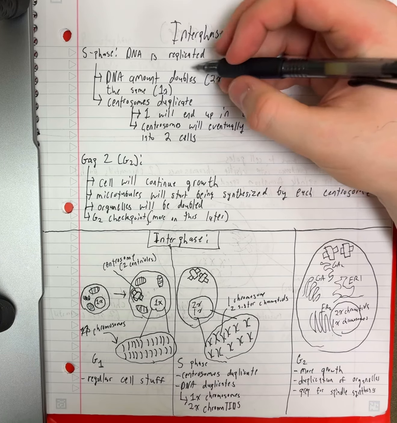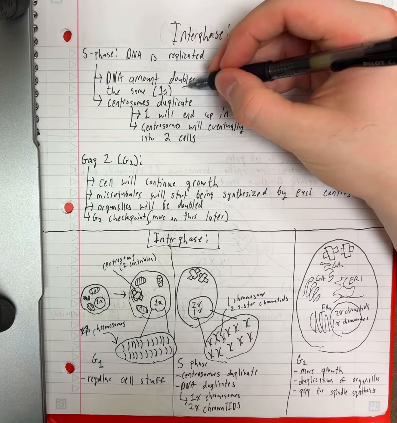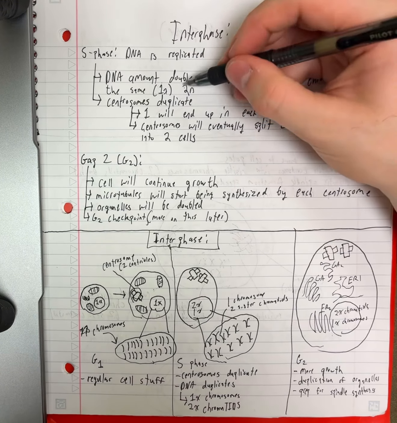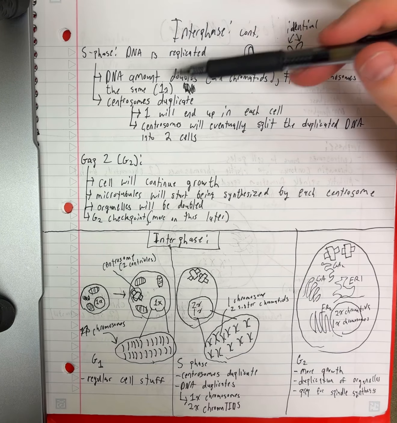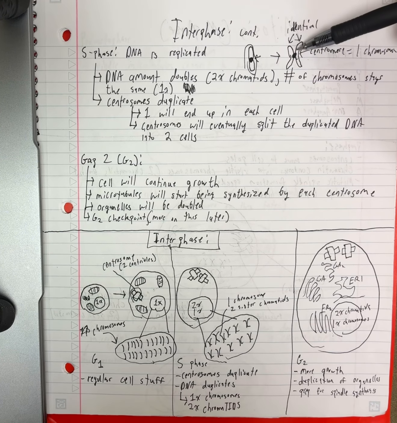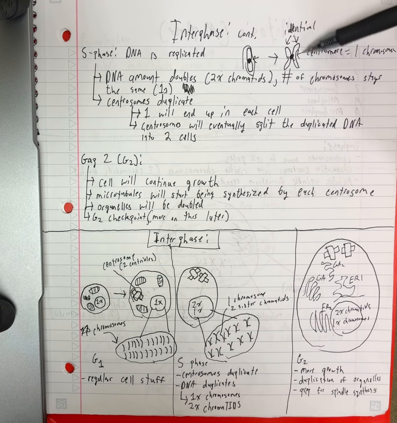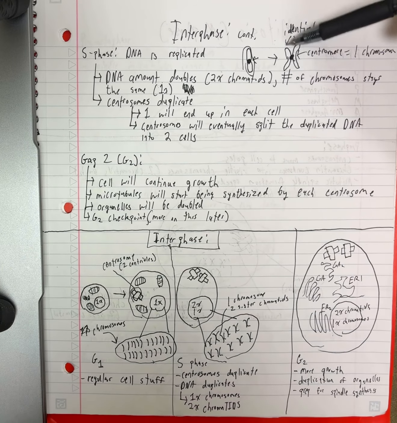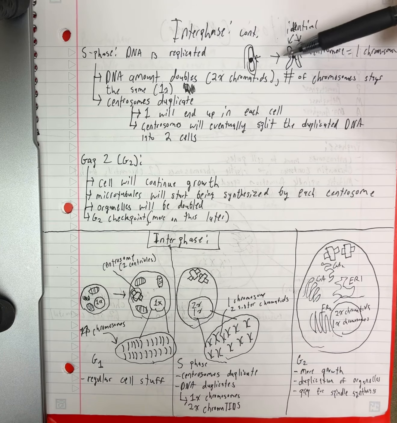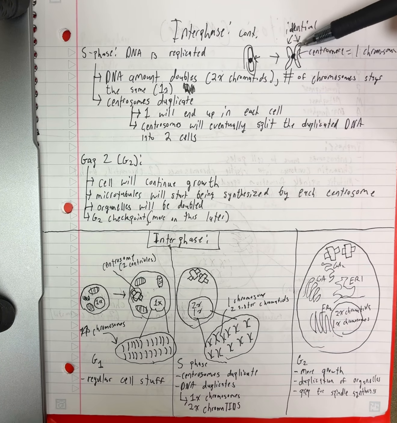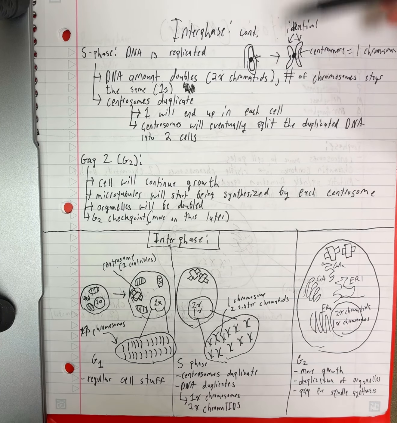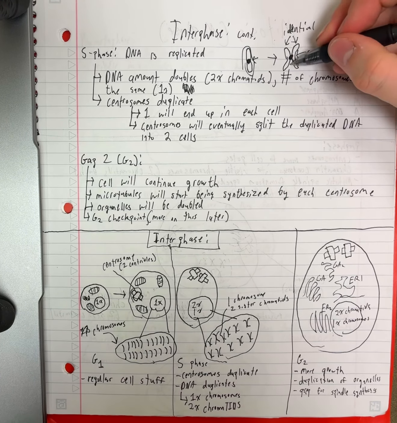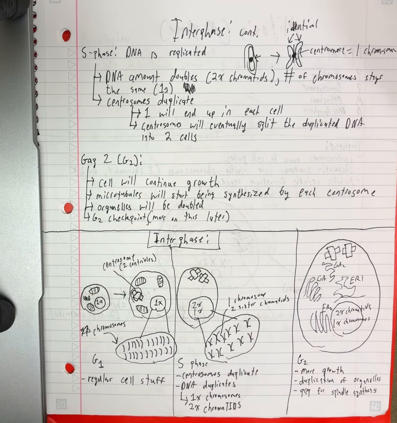1x, or you could also see that 2n. I should, well, we won't. We'll get into n later. Ignore what I just said. So 1 copy of one of these chromatids, they'll eventually separate when we get to cell division and mitosis later in the chapter. But 1 of each of these identical sister chromatids will end up in each cell. And then the centrosomes will eventually split and create 2 separate chromosomes.